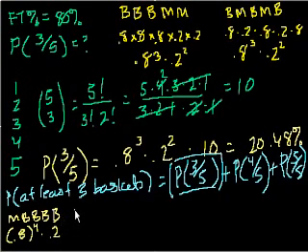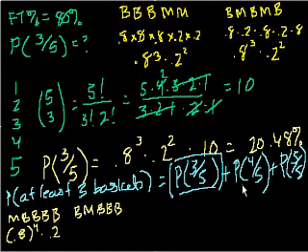And it could have been basket, miss, basket, basket, basket. That's also exactly 4. But when you multiply them, the probability of any one of these particular combinations is exactly this, 0.8 to the 4th times 0.2. And so if I have 5 baskets, how many ways can I pick 4 of them to be the ones that I make?